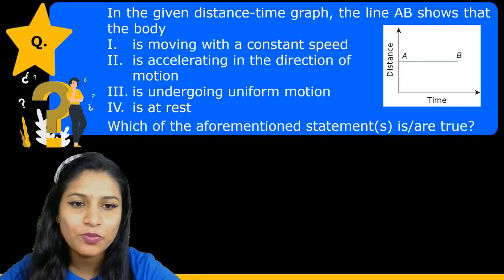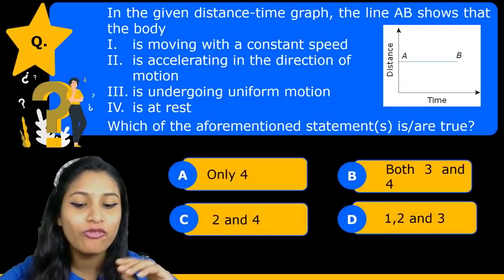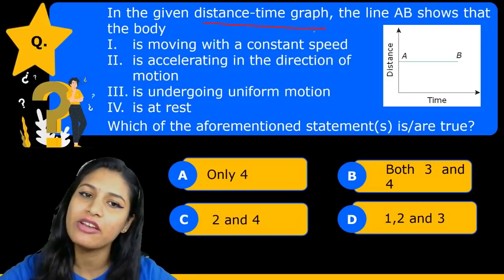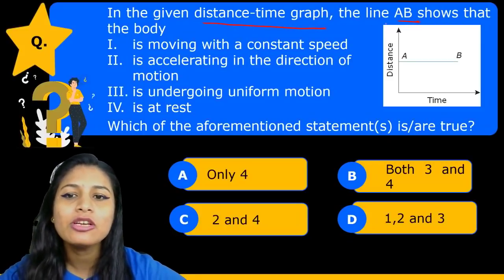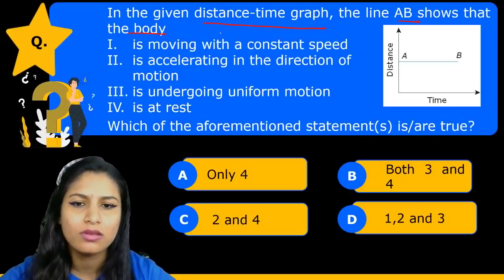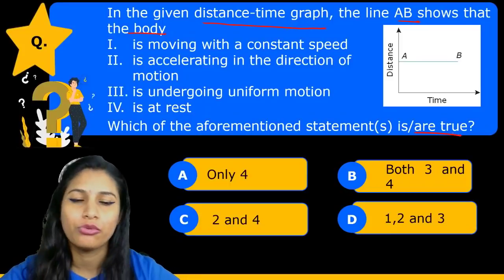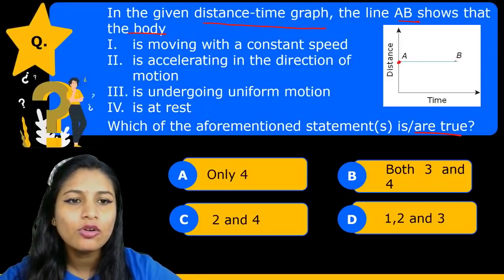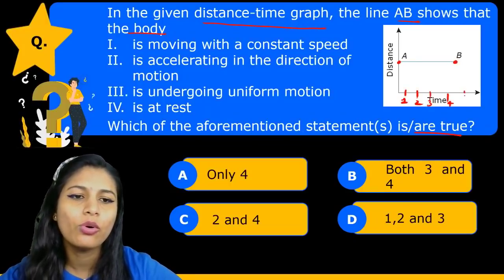Okay. Let us proceed. So here on your screen is the first question, which says that a distance versus time graph is given to you and line AB shows that the body, okay, there are 4 statements given to us and we have to tell which of them are true. Okay. First see the graph from point A to point B. If I'll write here 1, 2, 3, like 4 and 5.